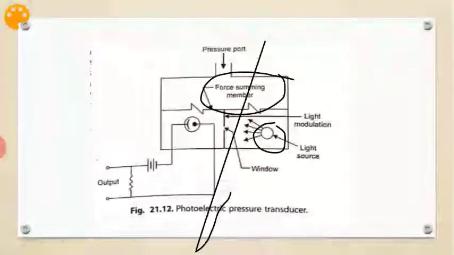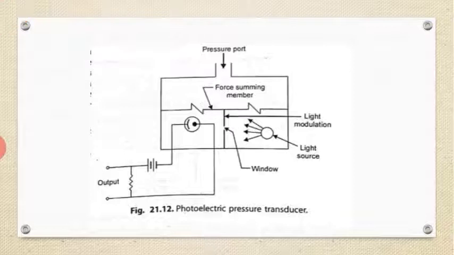So the displacement of the force summing device modulates the quantity of incident light falling on the photo tube through this small window. Applied pressure or force changes the position of the force summing device, which in turn changes the position of the window, thus causing a change in incident light. This principle is used here, and it tells us how much pressure there is.